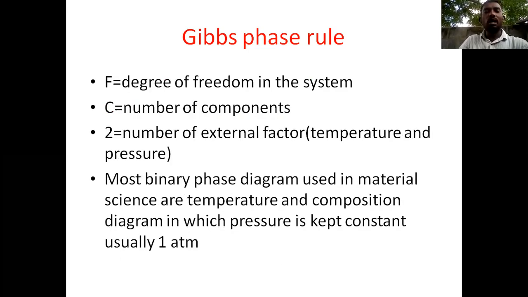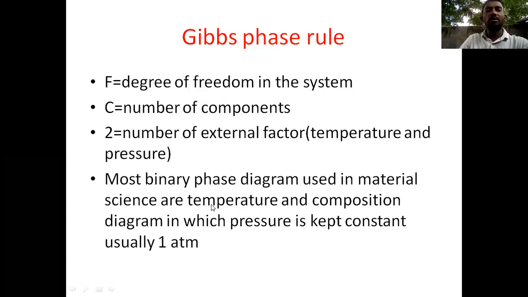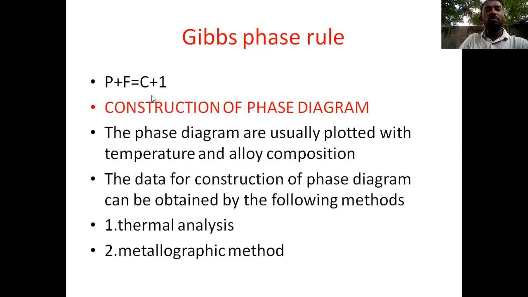When does this happen? Mostly binary phase diagrams used in material science are temperature and composition diagrams in which pressure is constant, usually at 1 atmosphere. Only then can we use P plus F equals C plus 1. For binary phase diagrams we use P plus F equals C plus 1.